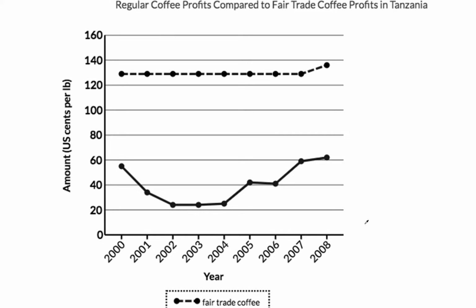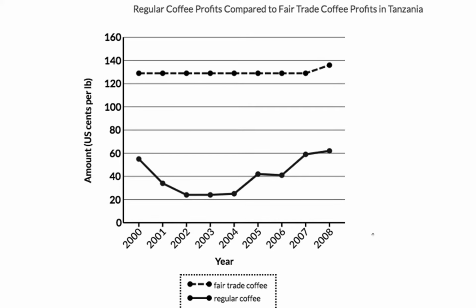I'm going to zoom out very slightly. There we are. Okay, so we're basically going to survey the graph in the same way that we surveyed the passage, trying to figure out what it's about and what it's trying to say. So, okay, regular coffee profits compared to fair trade coffee profits in Tanzania. Now, if you'll remember, a couple paragraphs ago in the passage, they did mention fair trade coffee, and we noticed it in passing. And so let's take a look at the X and Y axes.